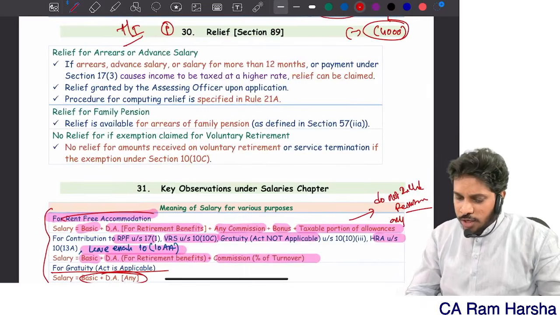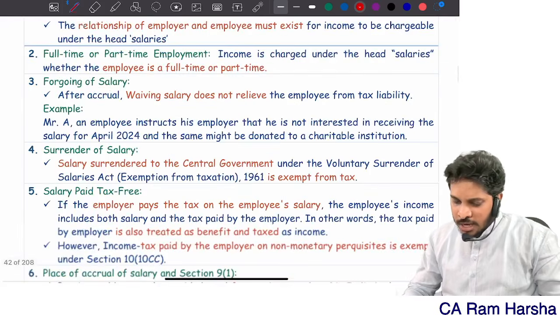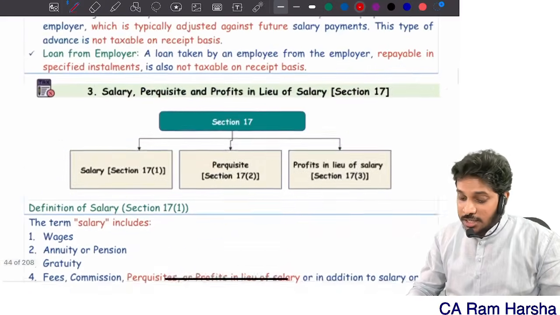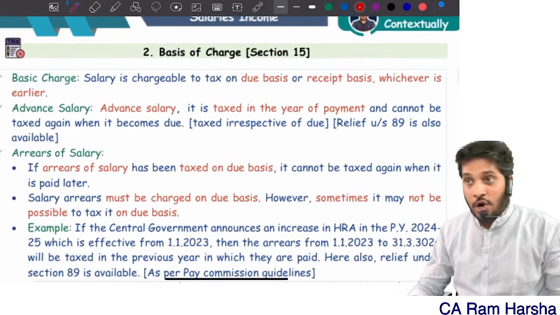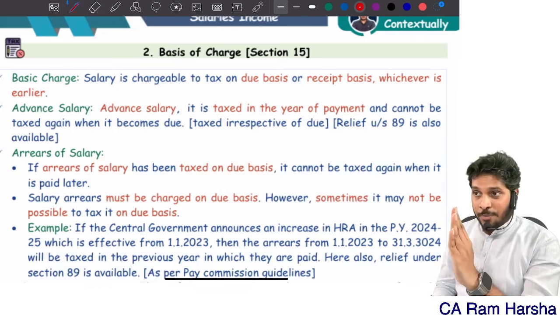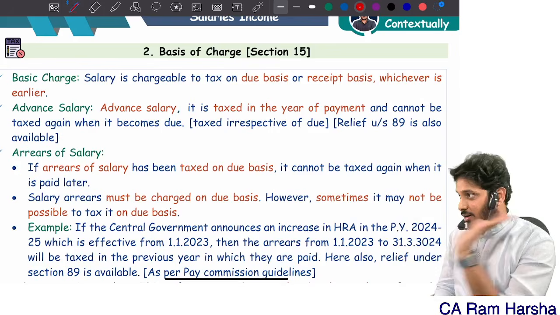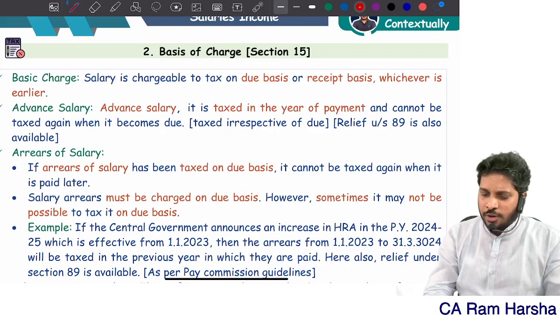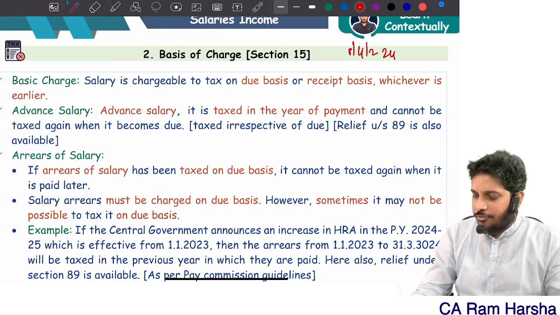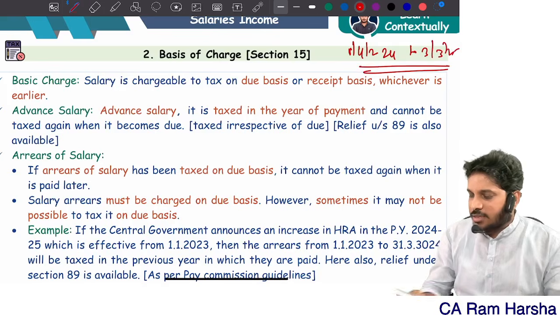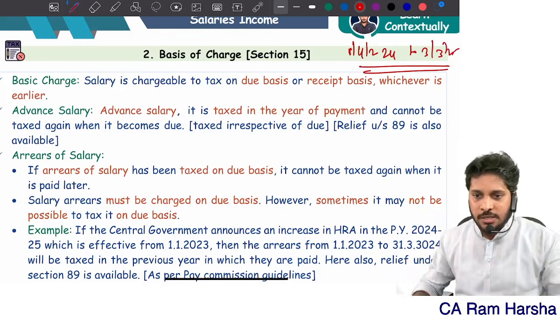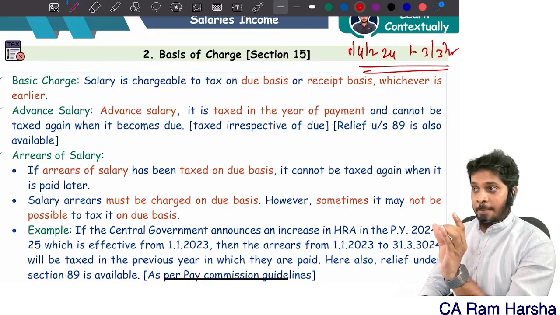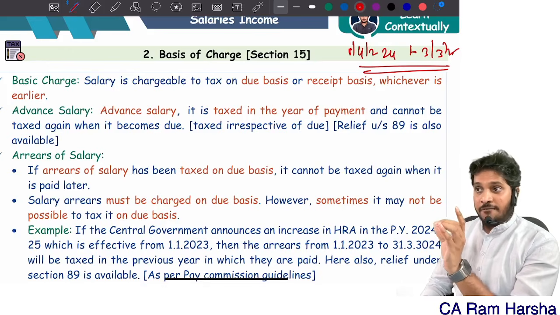Then, look at what are the points that are there in the salaries. So first thing is employer-employee relationship is must. The next one is what? Charging section. What is the basis for salary? We all know salary is taxable on due basis or receipt basis, whichever is earlier. Suppose we are doing financial year 1st April 2024 to 31st March 2025. This is the year for which the problems will be coming for us. April month salary is due to me on 1st May. May month salary is due to me on 1st June.